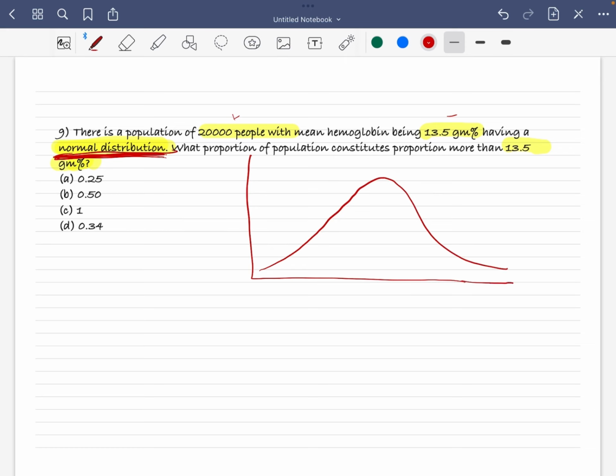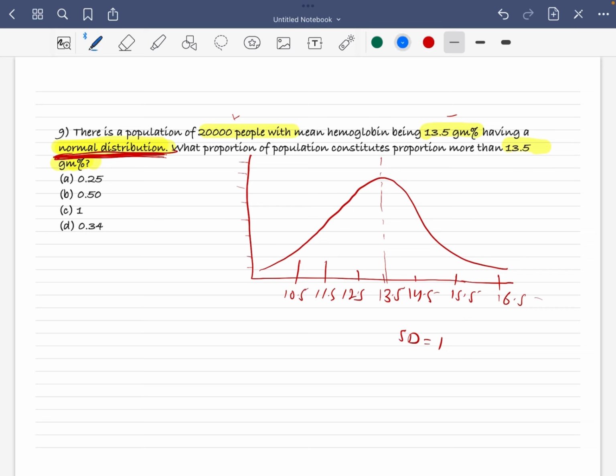For example, if we mark out the hemoglobin values, these are the people and these are the hemoglobin values. 13.5 here, 14.5 here. We are taking the standard deviation as 1 only, so we just add the 1 value, and here we reduce the 1 value. Easy. This is your standard normal distribution.